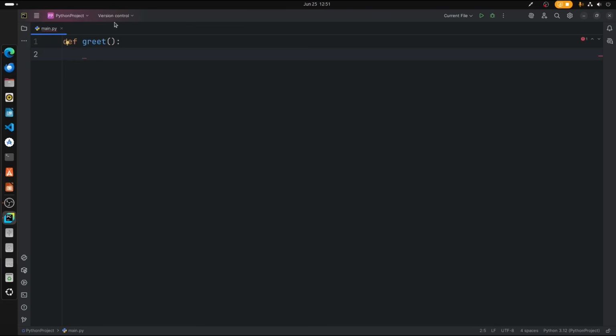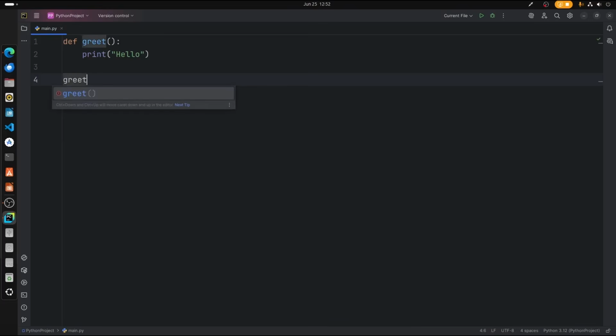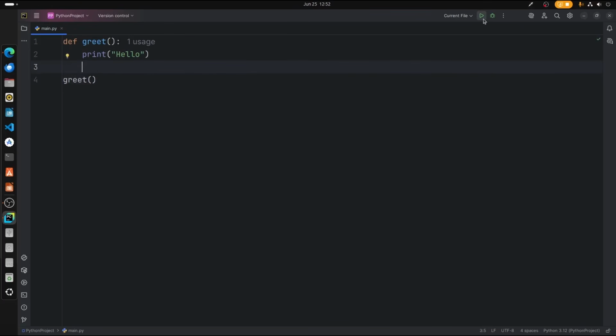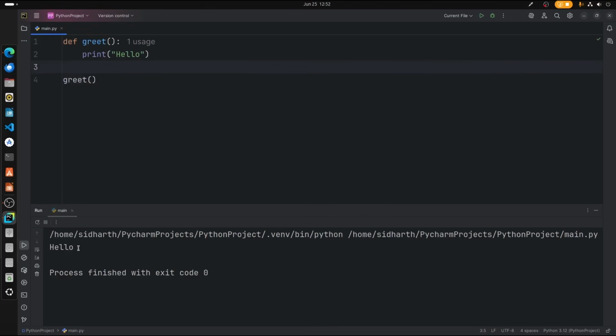Alright, so now let's proceed. We're going to print a hello statement. So this is a basic function. Now how do we call the function? It's very simple. Just type the name of the function with parenthesis. That's it. Now we're going to run this script, and we can see hello.